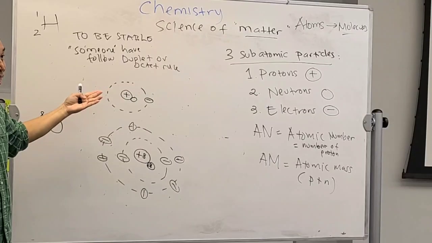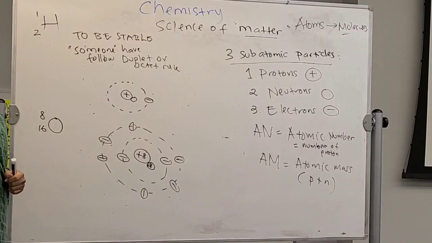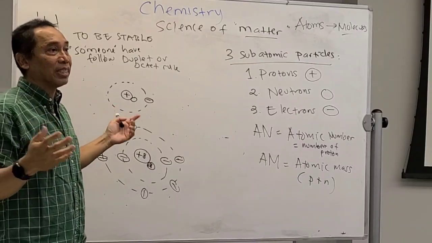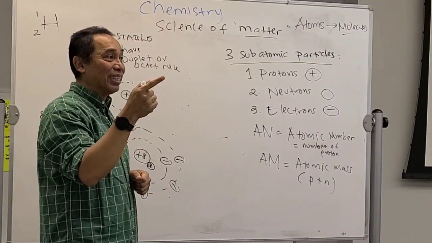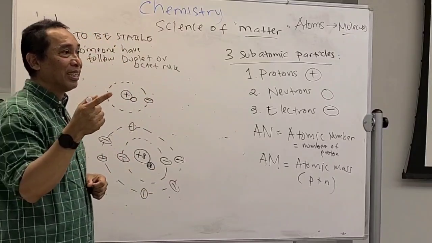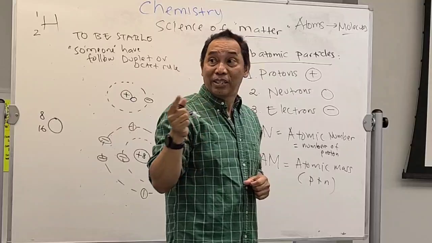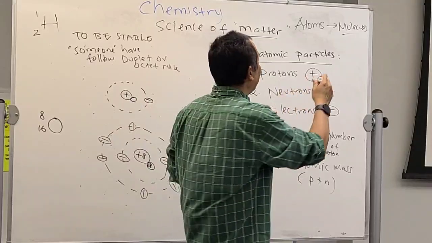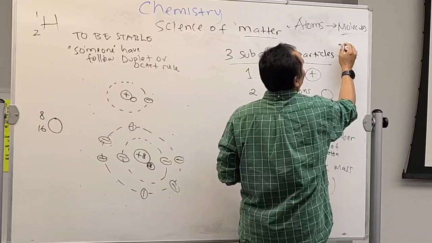Therefore, we have molecules. But there are some atoms that are stable already. Anybody know the name of the atoms that are stable? Most of them are gas. Noble gas, right? What is an example of a noble gas? Neon. Neon actually has 10 electrons, which means it's already stable.